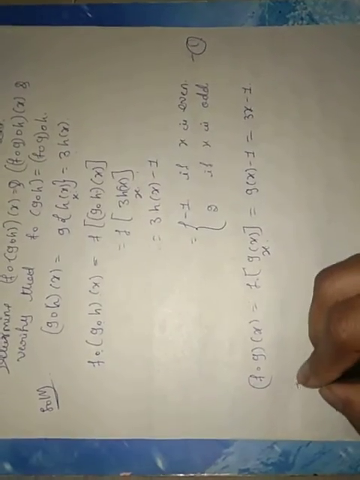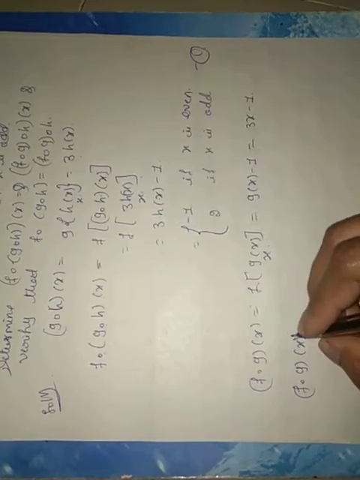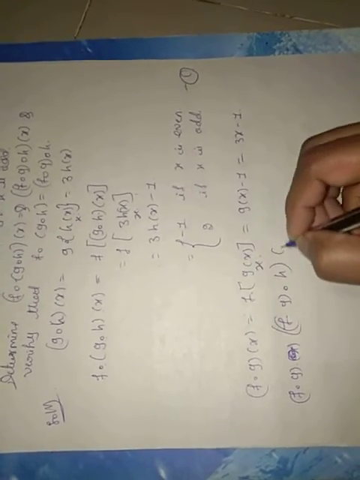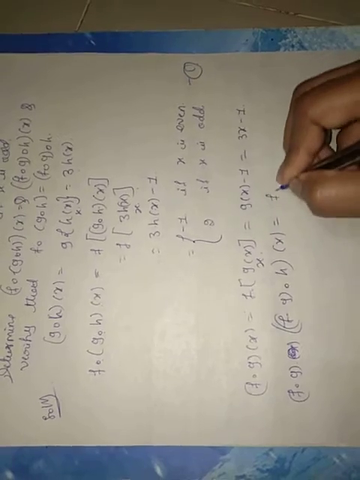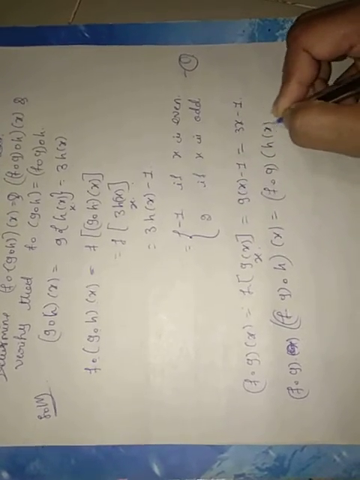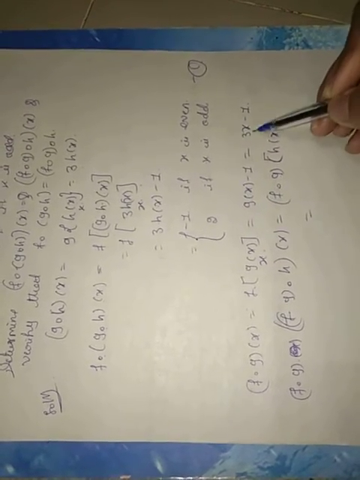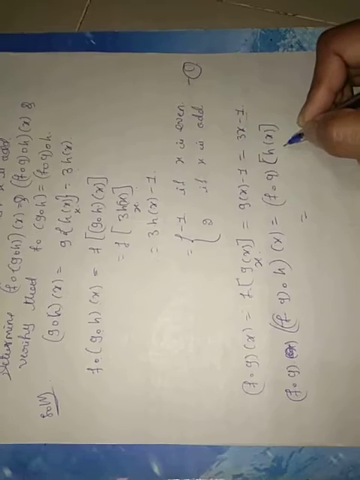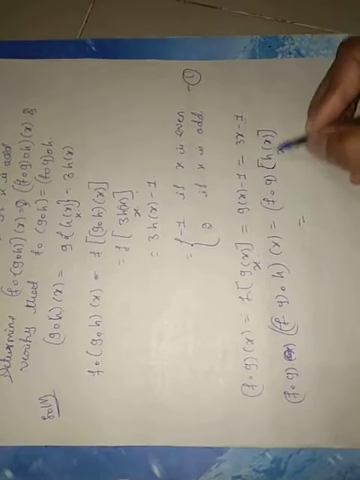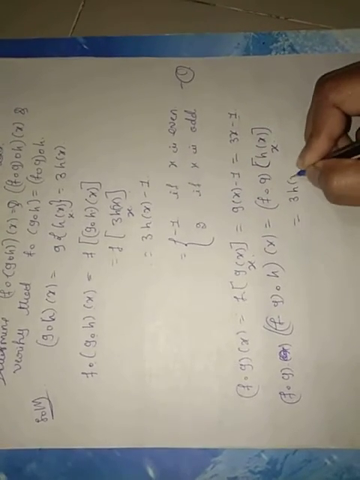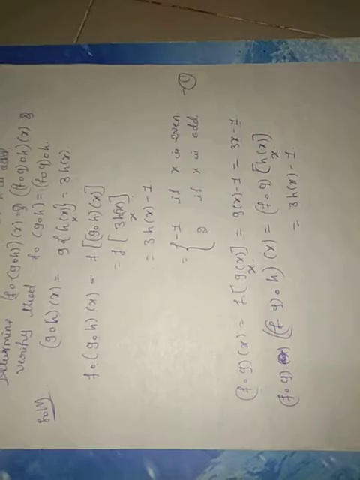So now f∘g∘h of x is equal to f∘g of h of x. We already know the f∘g: f∘g equal to 3x minus 1. Instead of x here it is h of x. f∘g of h of x equal to 3 into h of x minus 1.